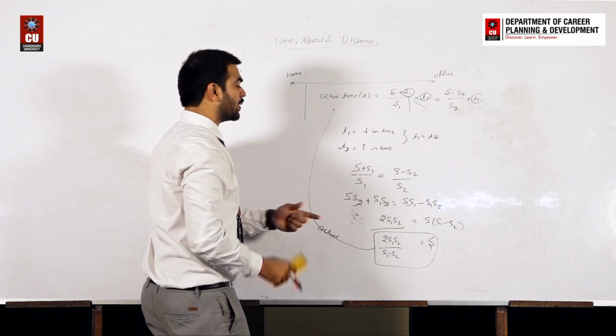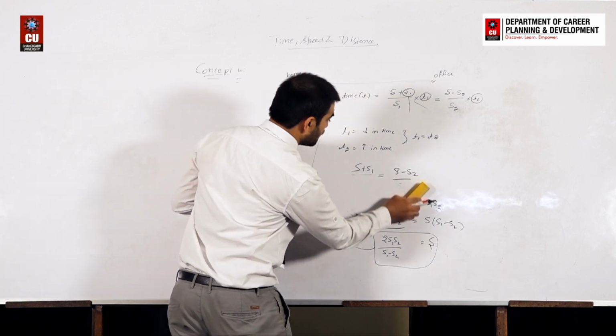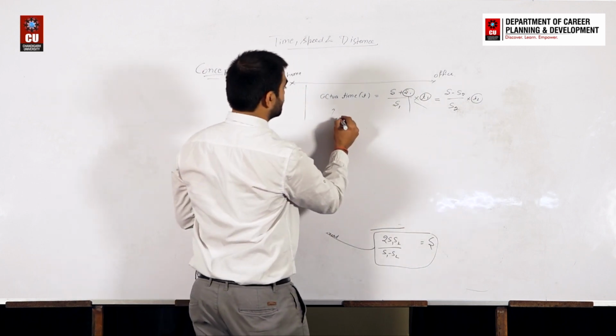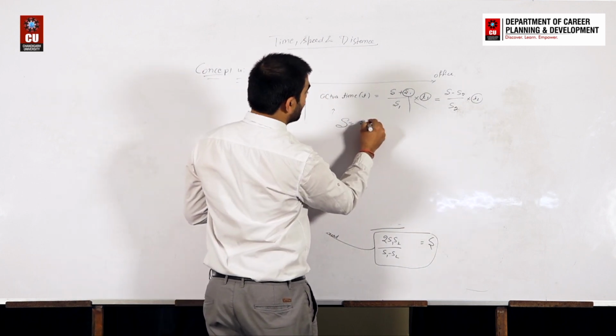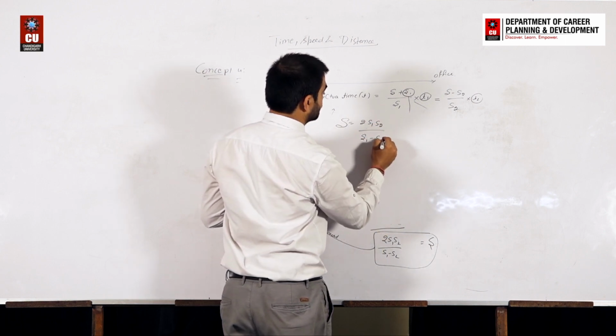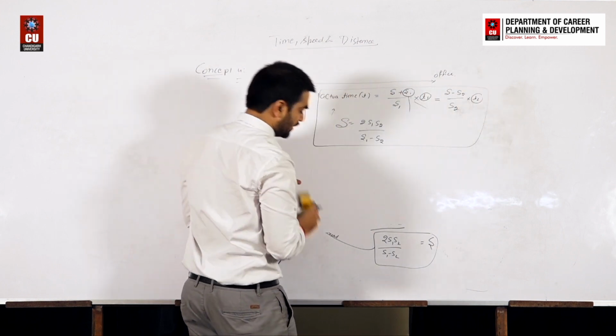Okay, let's take an example on this. So we are writing down this result directly here: speed is equal to 2 s1 s2 divided by s1 minus s2. Let's take an example on this concept.